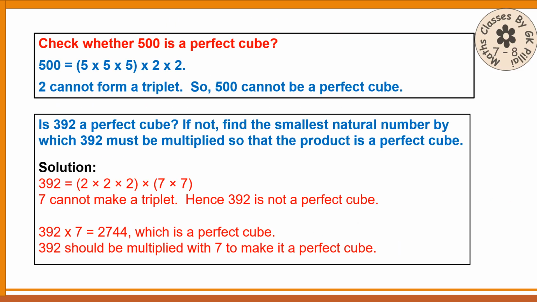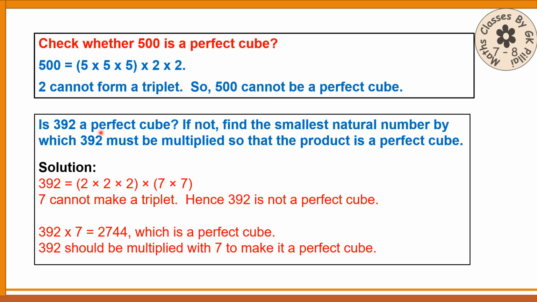Here I am giving two examples regarding cube of a number. Check whether 500 is a perfect cube. We are writing the prime factors like this. 1, 2 is missing here. 2 cannot form a triplet, so 500 cannot be a perfect cube. If you are asked such a question, your answer will be this much only. It may be this way.